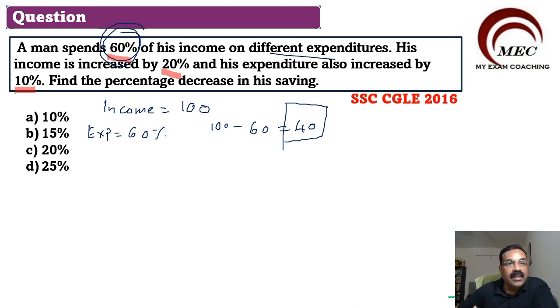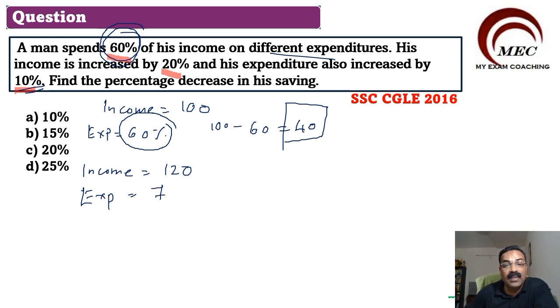Now what happened? Income increased 20%. So now income will become how much? 20% increase, so this will become 120. Expenditure also increased by 10%. Expenditure was how much? 60. Now the new expenditure is a 10% increase, so 60 will become 70%. So now what is the saving?